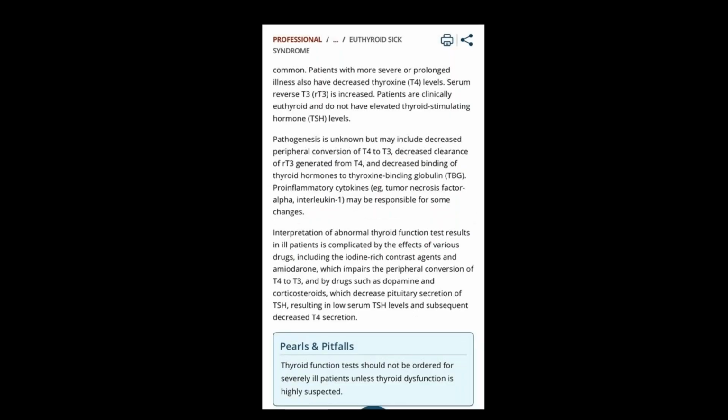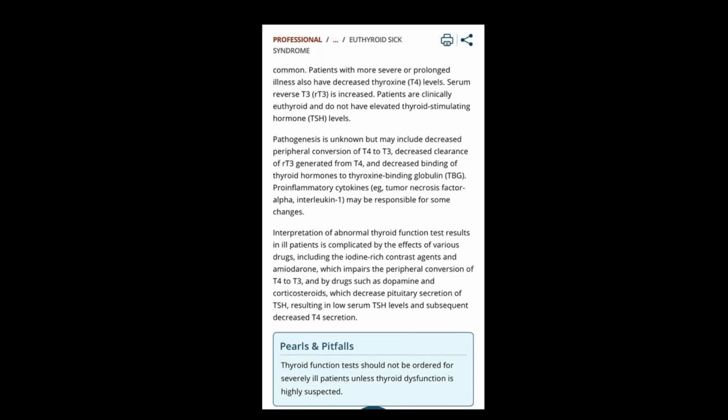Why this will happen, see, the pathogenesis is unknown. They didn't find any particular reason or cause for this. Why during the metabolic response, during trauma or sepsis, or during surgery, there will be a state of hypermetabolism, but a decrease in the T3 and T4 levels?